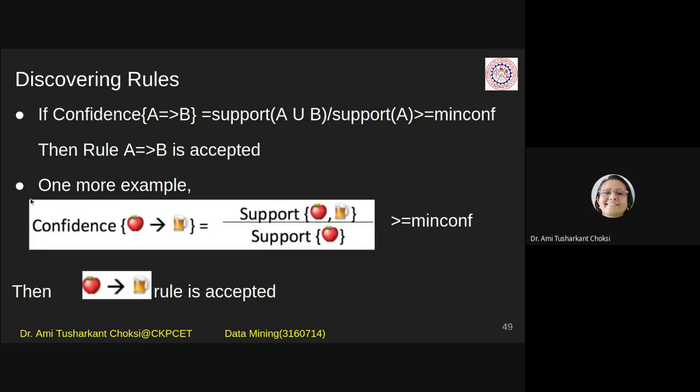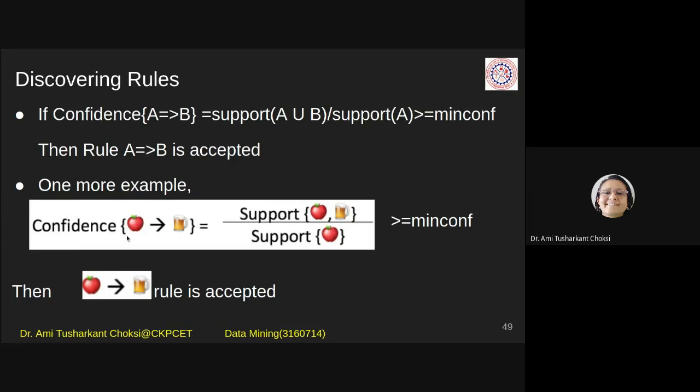For example, the confidence of apple implies beer is equal to the support of apple and beer divided by the support of apple. Can't we write beer here in the denominator? No, we cannot, because the formula says both items combined divided by the first item.